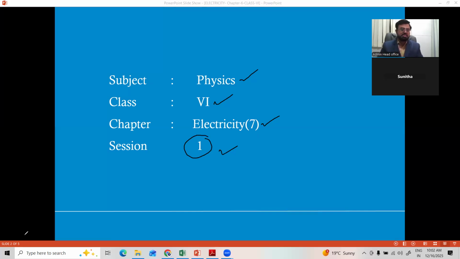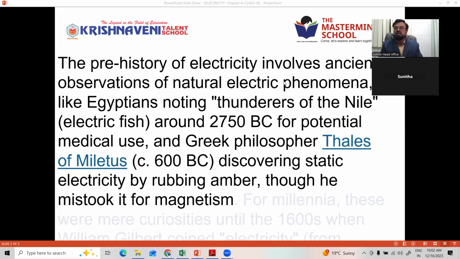Before starting this chapter, electricity, let us see the prehistory of electricity, how the word electricity comes. When you want to study anything, you should know its origin. What is the origin of this particular word electricity? It is not now, it's long back. Around 600 BC, that is 2750 years back, the word electricity was used by a great Greek scientist called Thales.